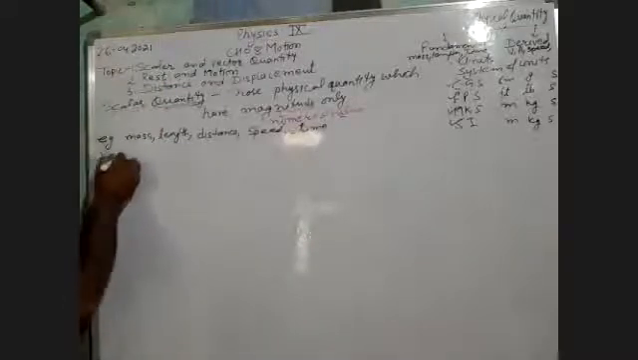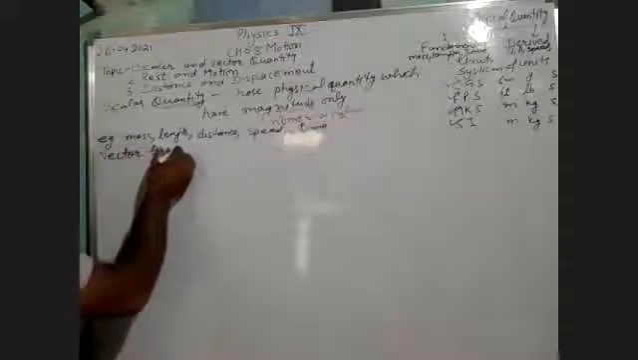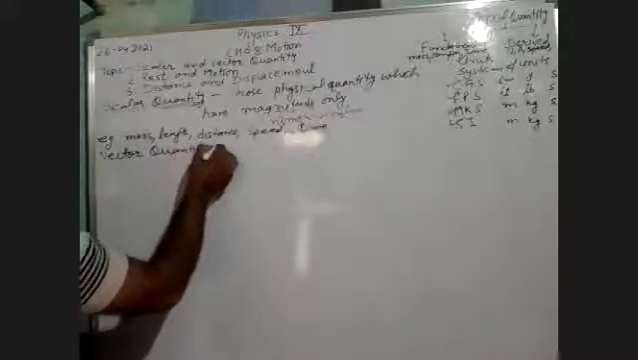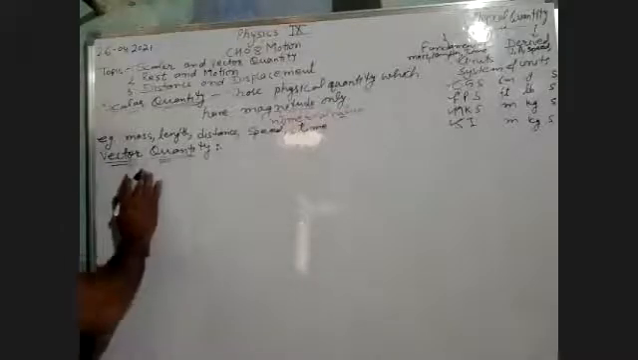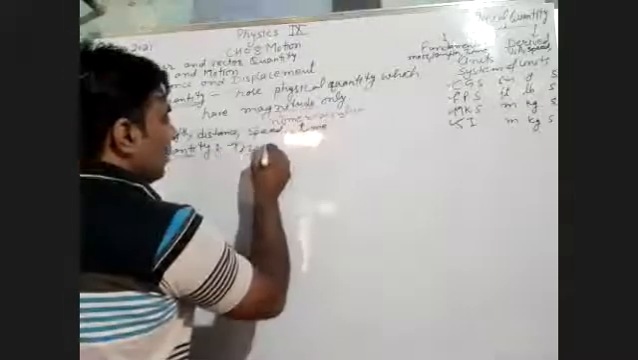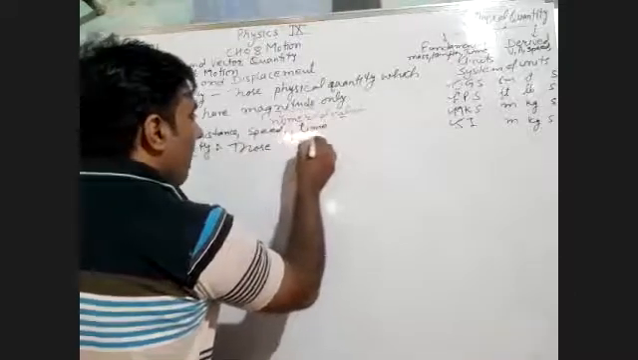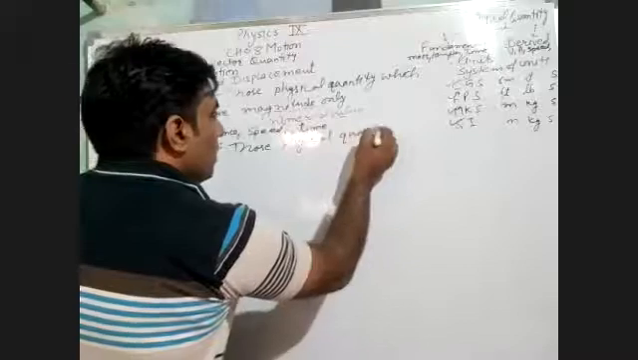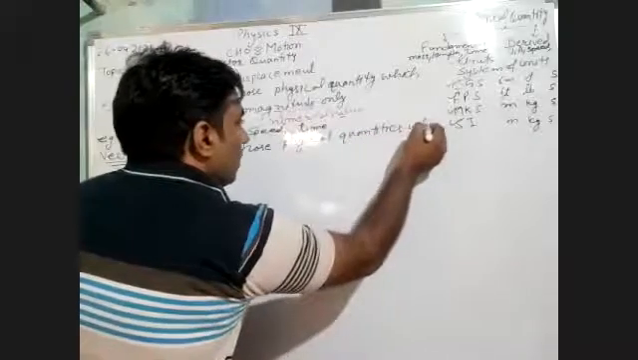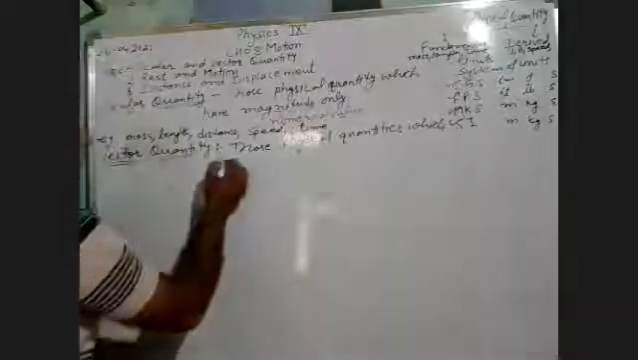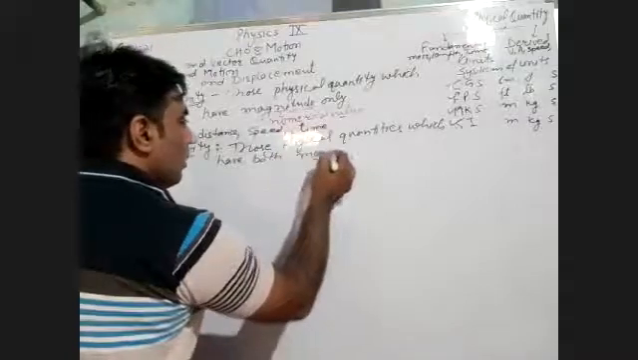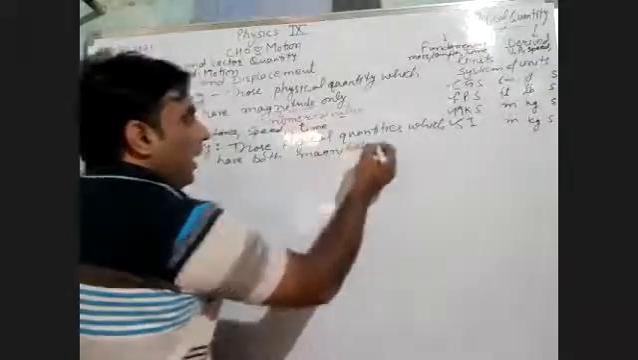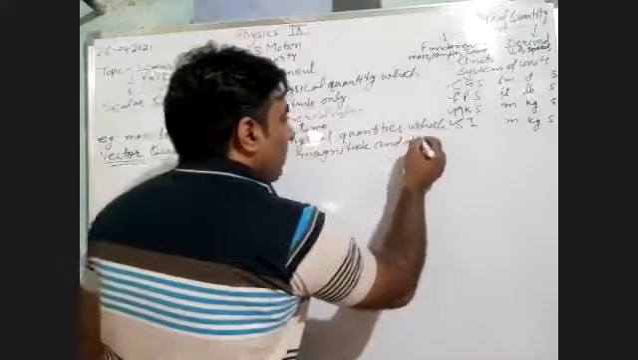Next, vector quantity. Next is the vector quantity. Here, in vector, we will consider direction also. So those physical quantities which have both magnitude, means numerical value, and direction.